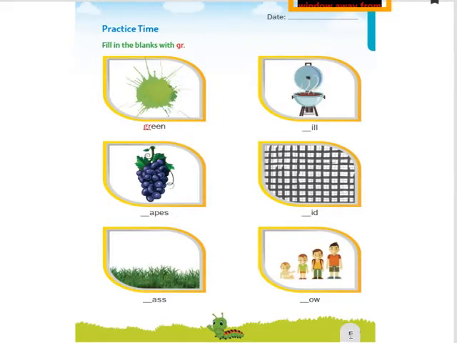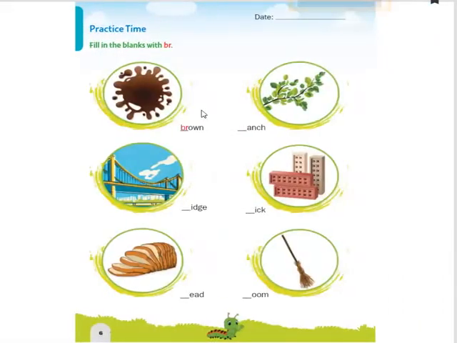So page number 5 is your home task. You have to learn all these words, not just simply fill in the letter blend sound. You have to write them in your homework book and learn the spellings as well. Moving to page number 6, this is also your home task. You have to complete page number 5 and page number 6 by writing in your term book, and also write in your slates.